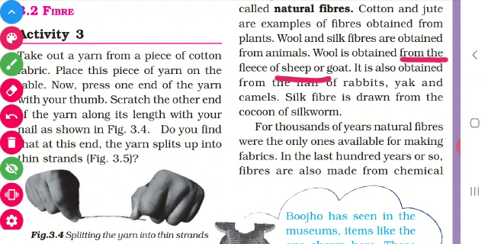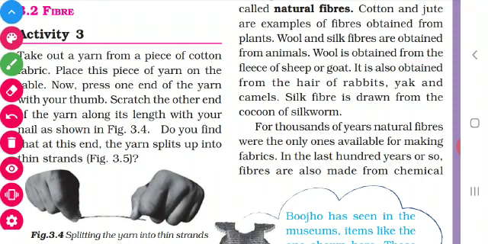Fleece means the hairy skin. The skin will be having the hair, so that is called fleece. From the fleece of sheep or goat we are getting the wool. And we are also getting wool from the fleece of rabbits, yaks and camels.